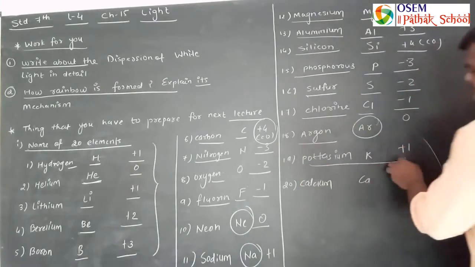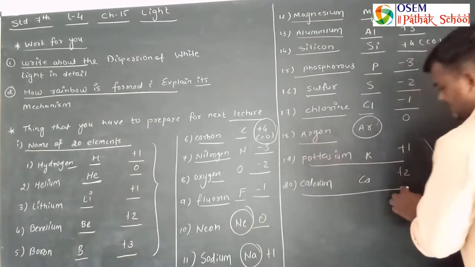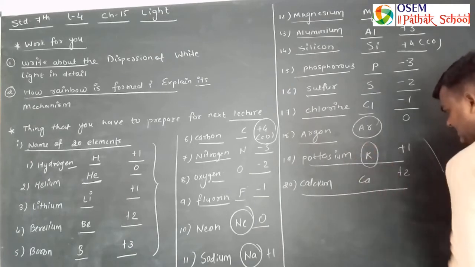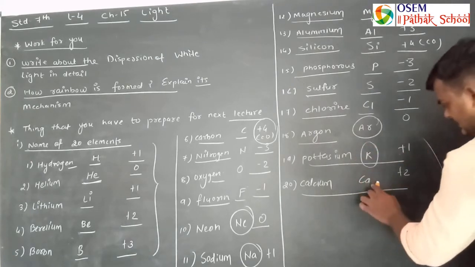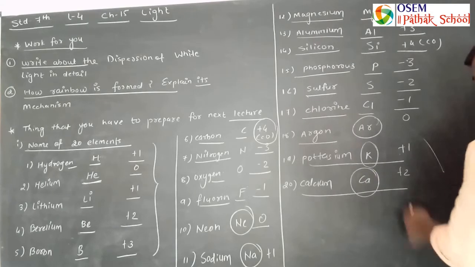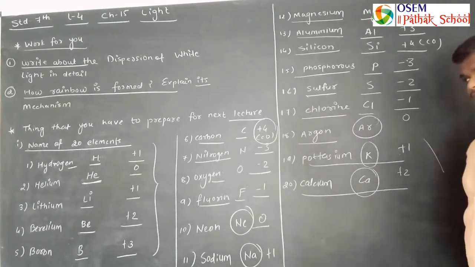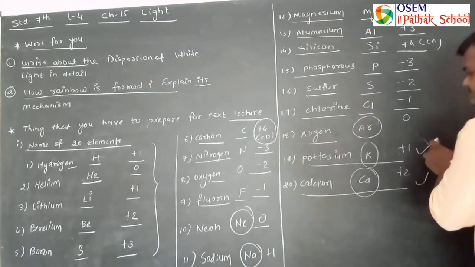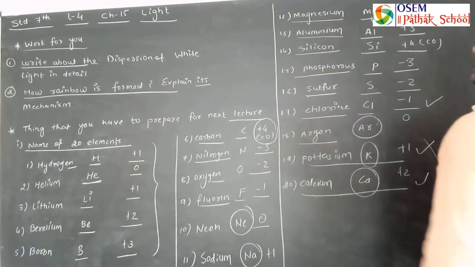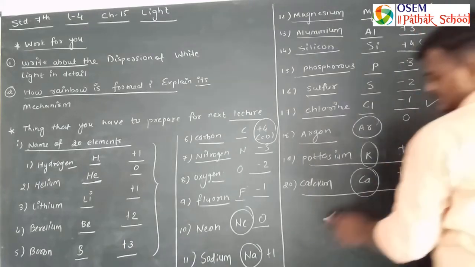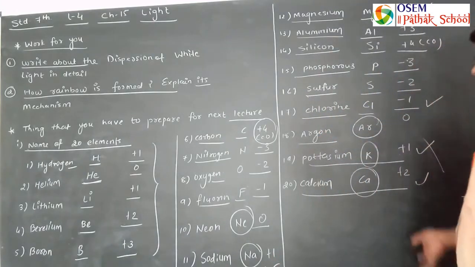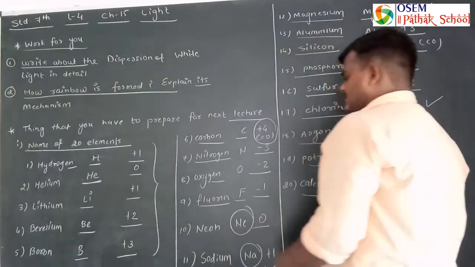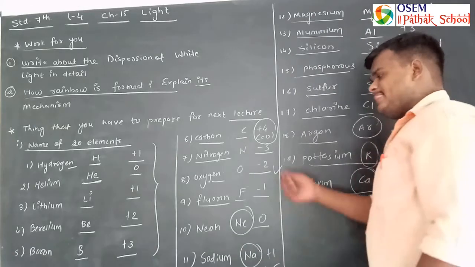And potassium, 19th one, and 20th calcium. Potassium is represented by capital K, valency is +1. Calcium is represented by Ca, valency is +2. So out of these given 20 elements, we will discuss some in the next chapter, and reactions we will discuss with the given elements.